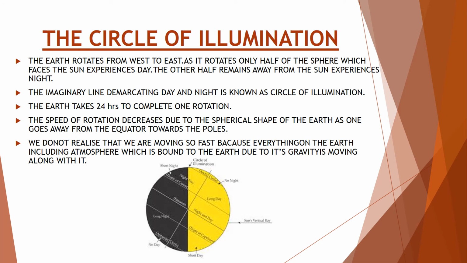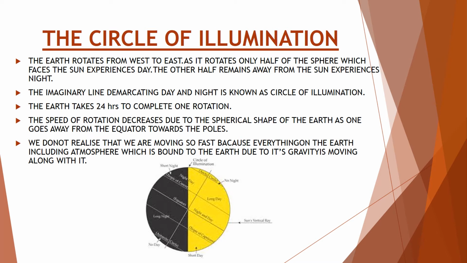Next is circle of illumination. What is circle of illumination? You can see the figure. One is in night and the other one is day. That is the transitional boundary that divides the earth into day and night. So this transitional boundary is known as circle of illumination.